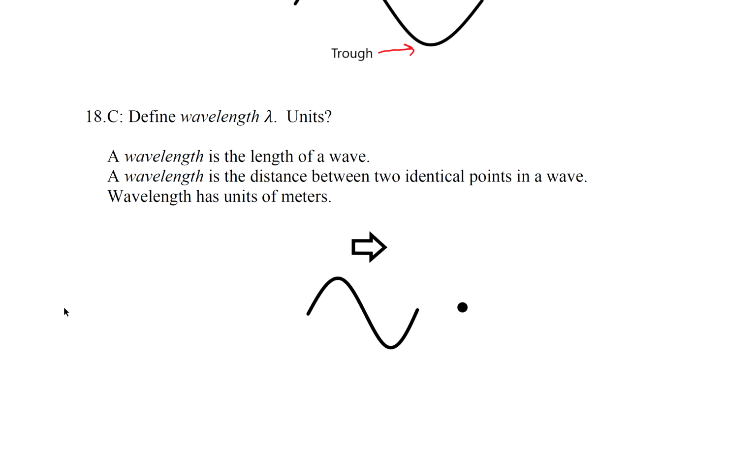Question 18, define wavelength, lambda, units. A wavelength is the length of a wave. It's the distance between two identical points in a wave. Like the distance from the crest to the crest or trough to a trough. Wavelength has units of meters.